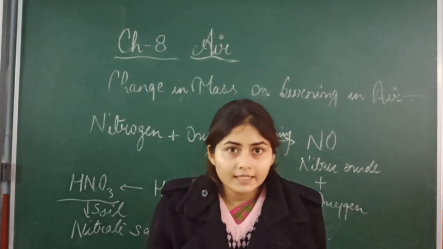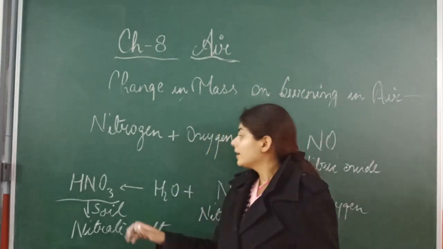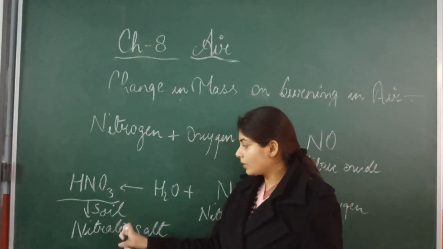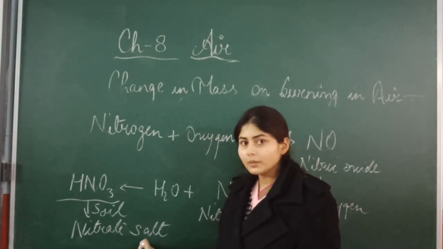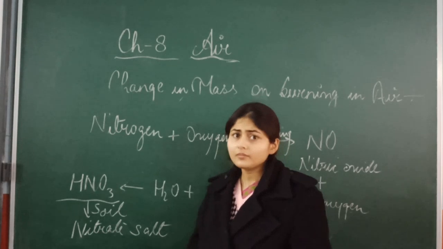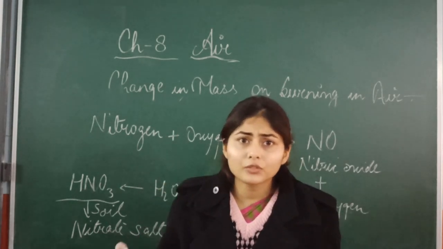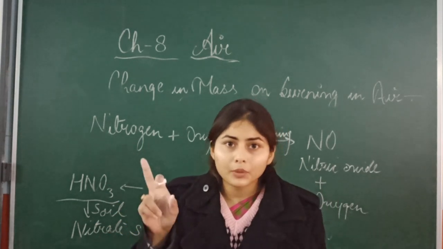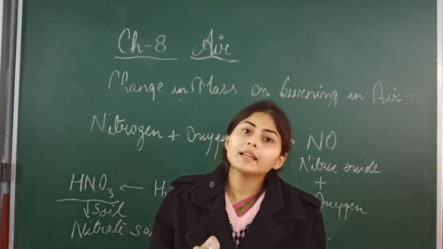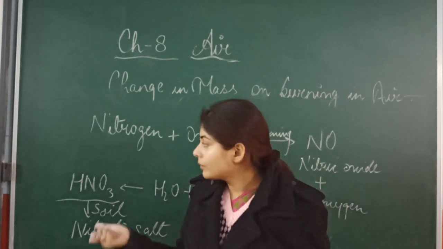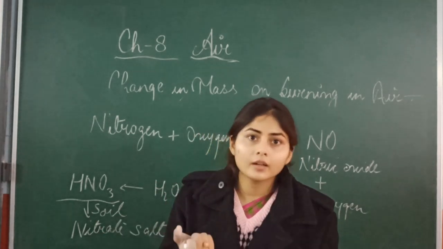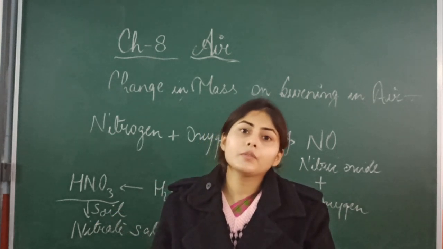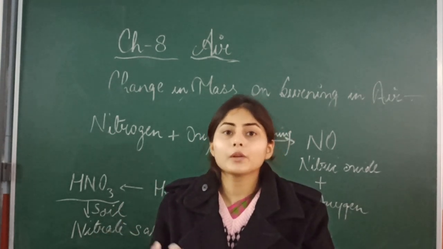So from where do they take it? First, I have given the example: nitric acid comes with the rain, the soil will absorb it, and in the form of nitrate salt the plant will take it, right? So the roots of the plant will absorb the nitrate salt, and then the nitrogen in the form of nitrate salt goes into the plant, and from that nitrate salt plants make protein.